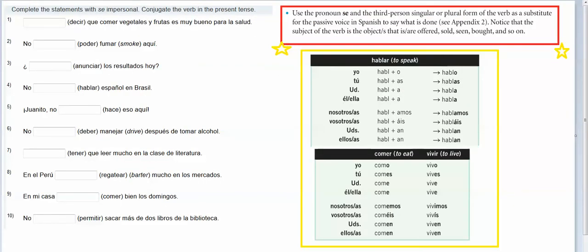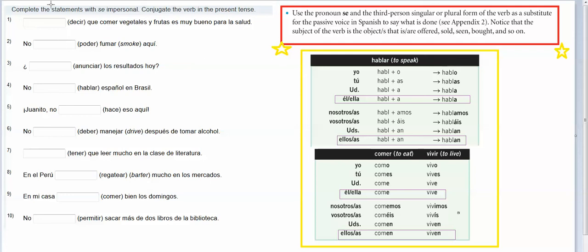So this time what we'll be looking at are, we're going to be looking here, and here. And here. Okay, so I thought a different color would stand out a little bit better. Okay, so blank decir que comer vegetales y frutas es muy bueno para la salud. So one says that eating vegetables and fruits is very good for your health.